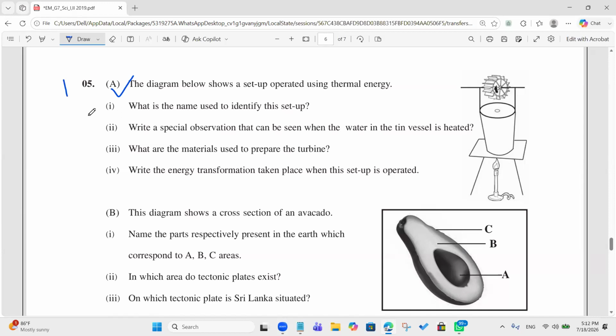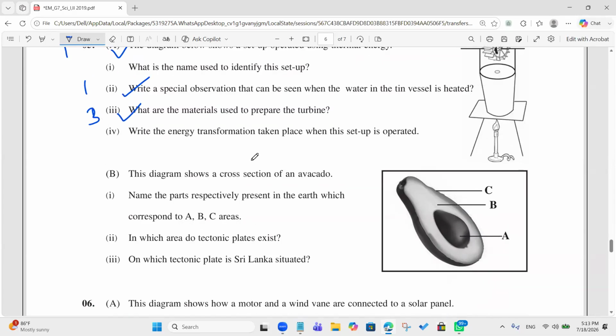And write a special observation that can be seen when the water in the tin vessel is heated. Rotating turbine. Yes, it's a rotating turbine, correct. What are the materials used to prepare the turbine? Tin, candle, turbine, stand.